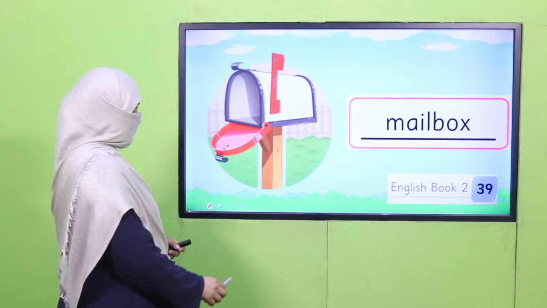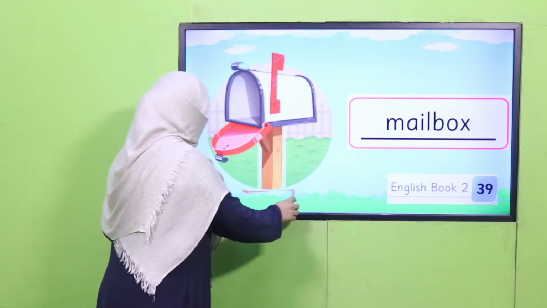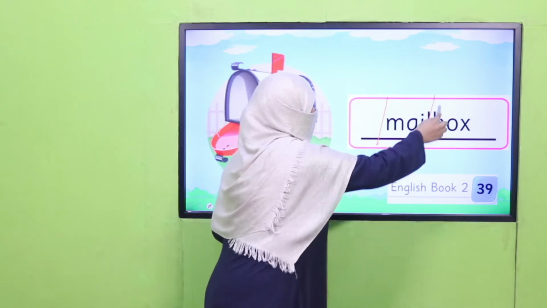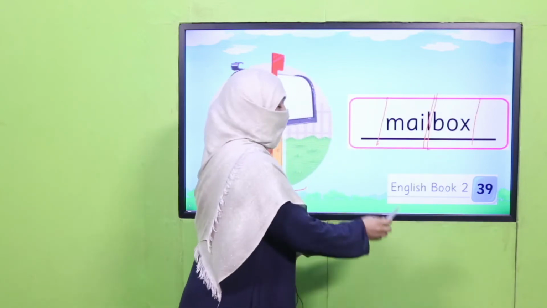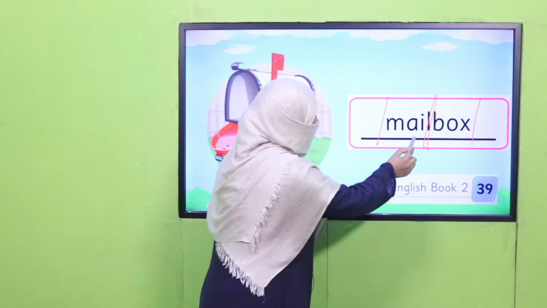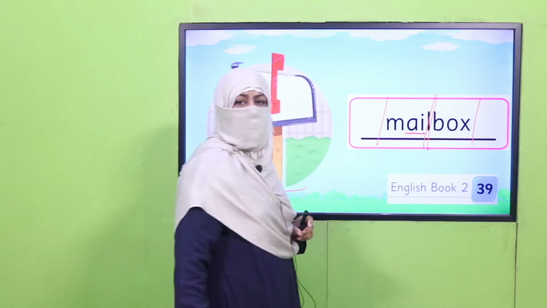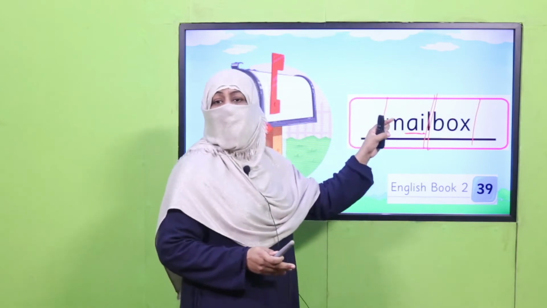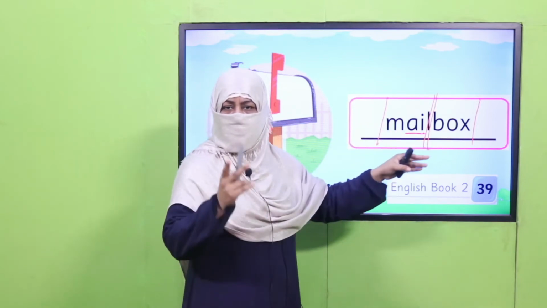The next is mailbox. Okay, it's already written here. Mailbox. All right. Now again, look carefully. These two vowels are coming together, so we will not break it further. They are not separated by any consonant. So mailbox, two syllable word.